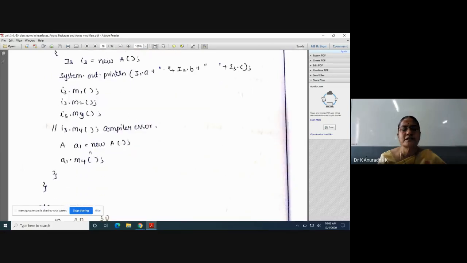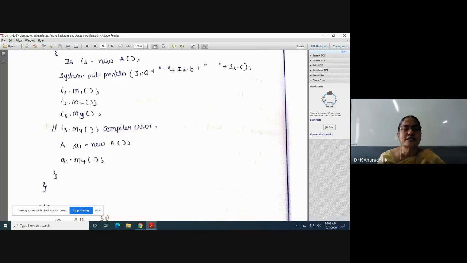Similarly, you can create an object for class A. With this class A's object, we can access all the members of the interfaces I1, I2, I3 and also its own member M4. So with this A1, you can write A1.A, A1.B, A1.C and A1.M1, A1.M2, A1.M3 and also A1.M4, because M4 cannot be accessed with I3 now. But by creating the object purely for class A, with this A1, it can access all the members of class A. That's why I have written only M4.